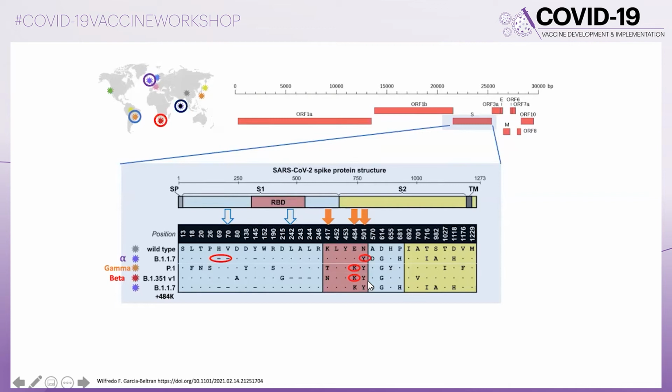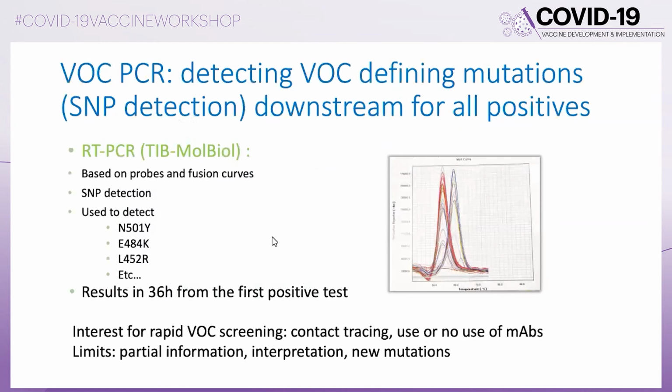So we know that some variants have specific mutations, and some labs have implemented variant-specific PCR with specific mutations, with some SNP detections to identify very rapidly the different variants after a positive test.